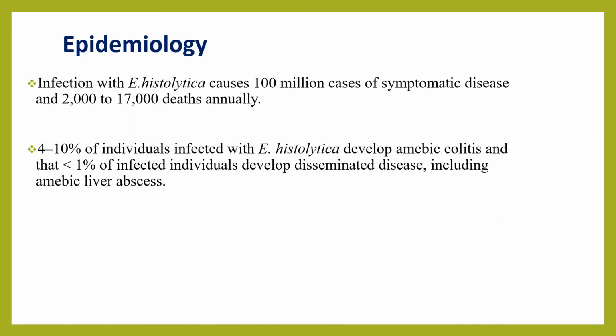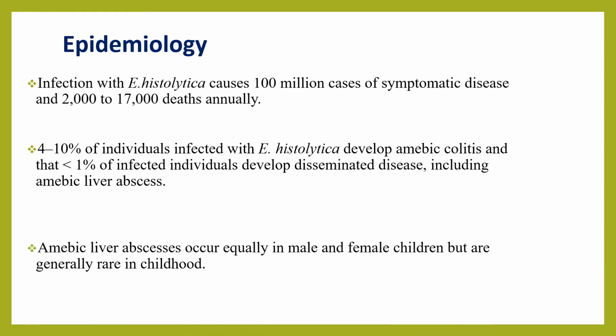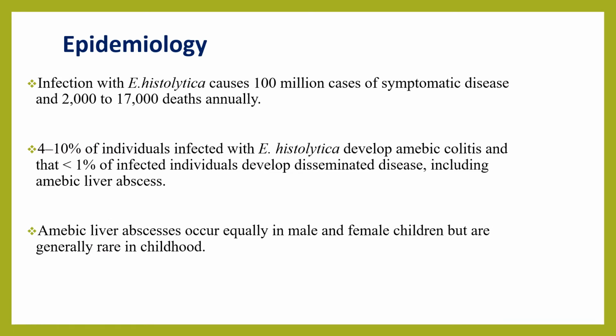Epidemiologically, infection with Entamoeba histolytica causes 100 million cases of symptomatic disease and 2,000 to 70,000 deaths annually. 4 to 10% of individuals infected with Entamoeba histolytica develop Amebic Colitis, and less than 1% develop disseminated disease, including Amebic liver abscess. Amebic liver abscess occurs equally in male and female children, but is generally rare in childhood.